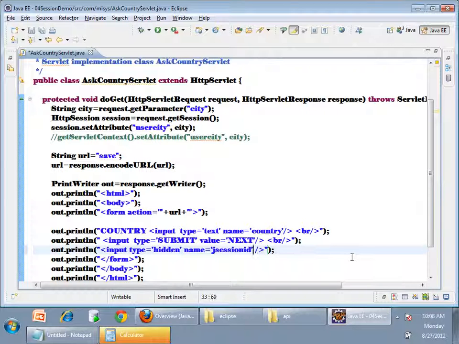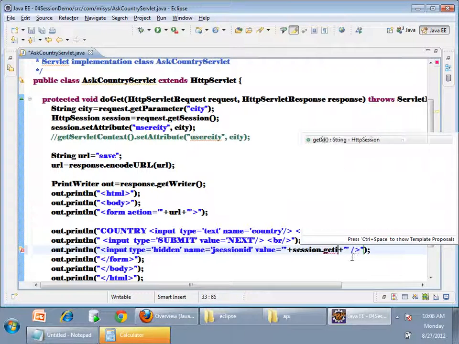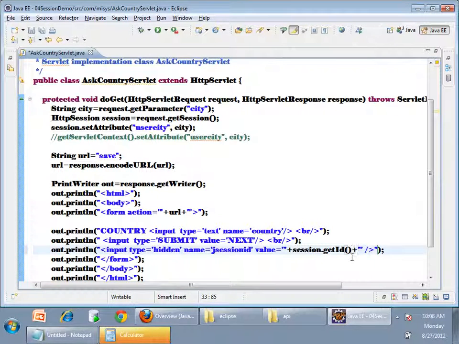Okay, value is equals to, how do you get the session ID? Session object dot getId will give the session ID, right?